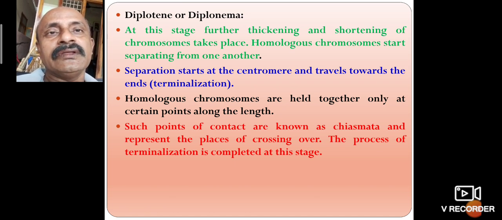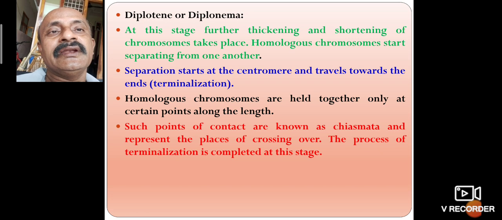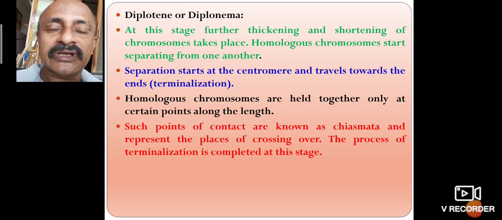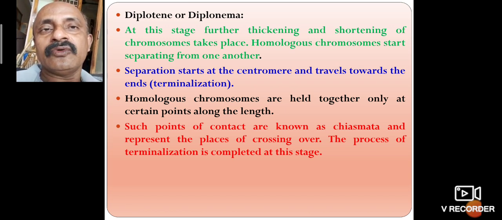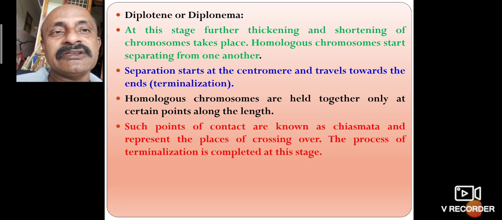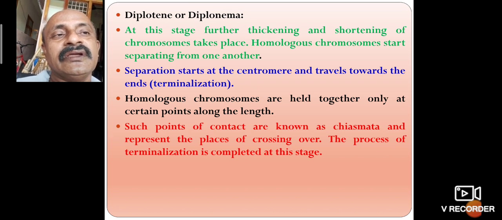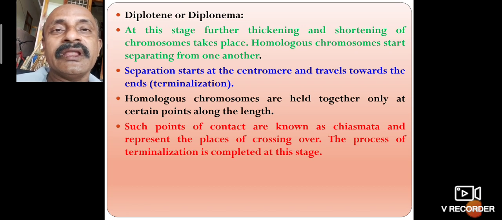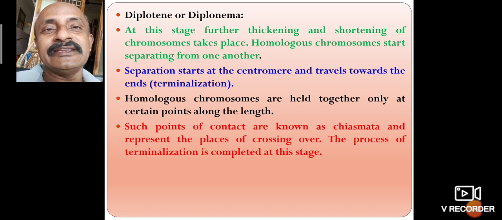At the diplotene or diplonema stage, the chromosomes further thicken and adhere. The homologous chromosomes start separating from one another. After attachment, separation of the pair of chromosomes starts. In diplotene, the separation starts at the centromeres and travels towards the ends. This is called terminalization.